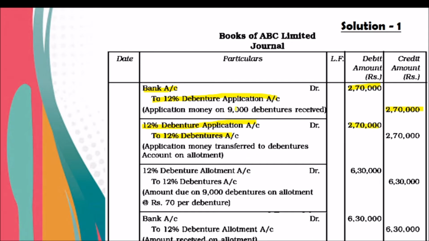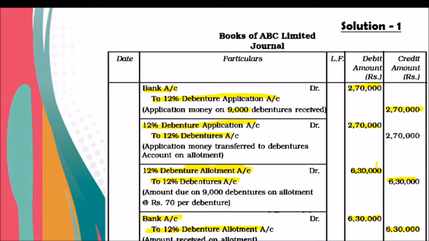How are we getting this? 9,000 into 30. Then the allotment entry is due: 12% debenture allotment account debtor to 12% debentures, 9,000 into 70, 6,30,000. When we receive the amount: bank account debtor to debenture allotment, 6,30,000, 9,000 into 70.